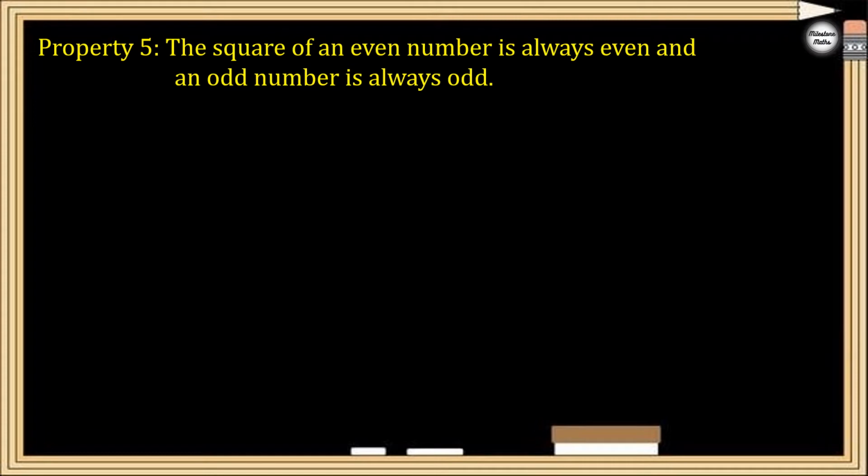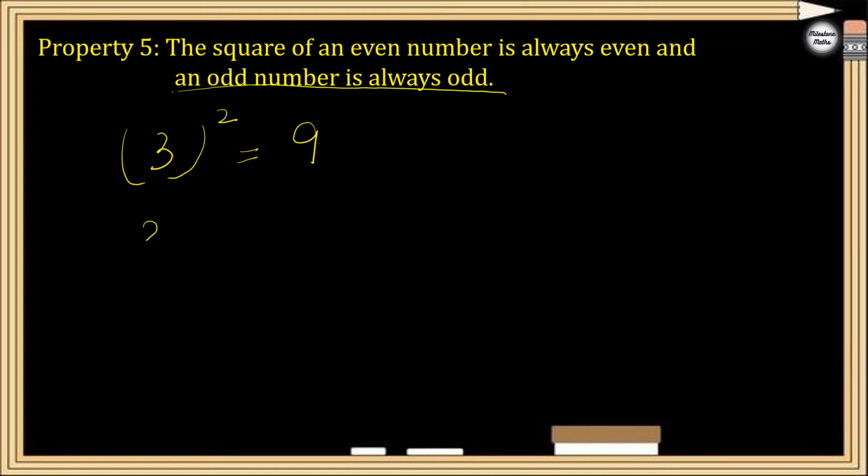Now the next property states that the square of an even number is always even and the square of an odd number is always odd. Let me take any odd number, 3. So the square of 3, the square of an odd number: 3 3s are 9. The square of an odd number will be 9, right? So the square of an odd number is odd.